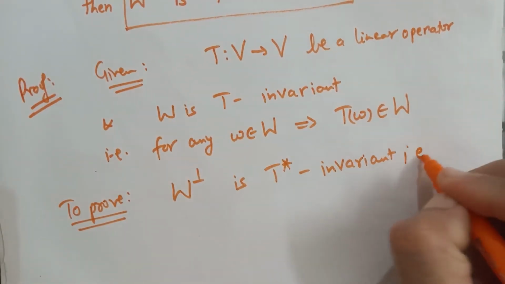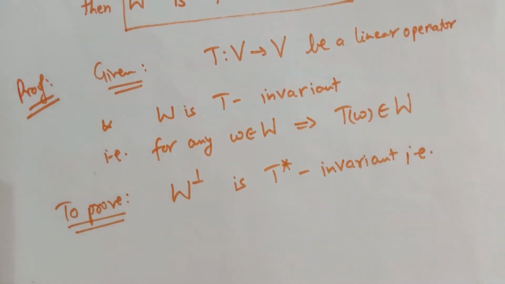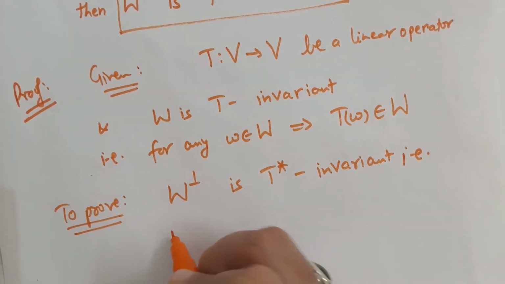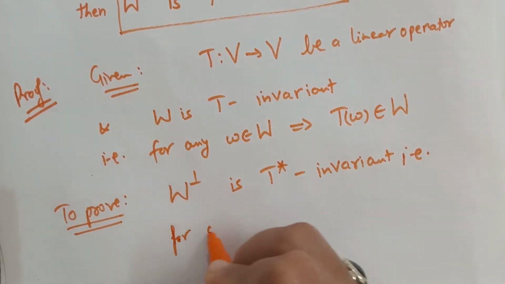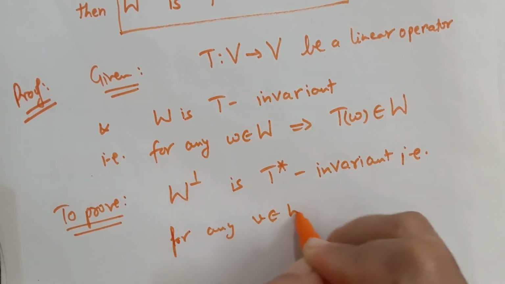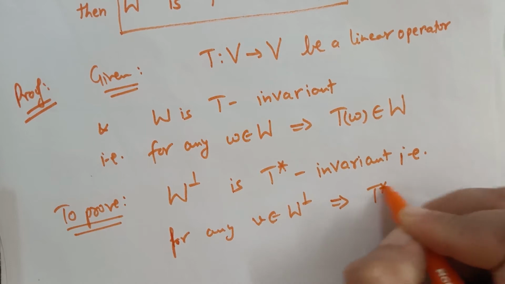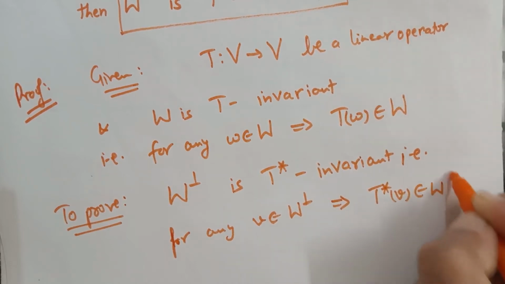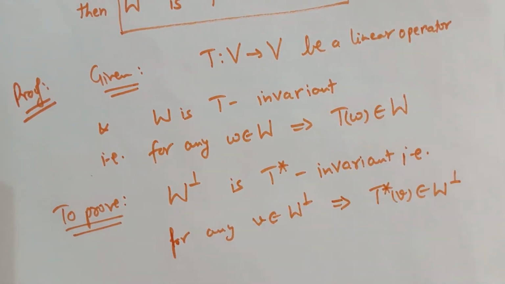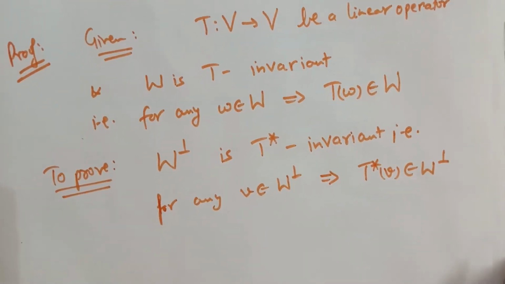That is, we are going to prove that for any v belongs to the orthogonal complement of W implies T star of v belongs to the orthogonal complement of W. Okay.